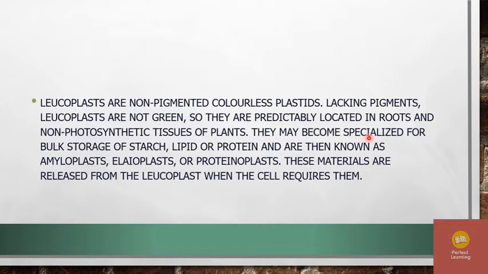Leucoplasts become specialized for bulk storage of starch, lipid and protein, and are known as amyloplasts, elaioplasts and proteinoplasts. These three materials are released from the leucoplasts whenever the cell requires them.